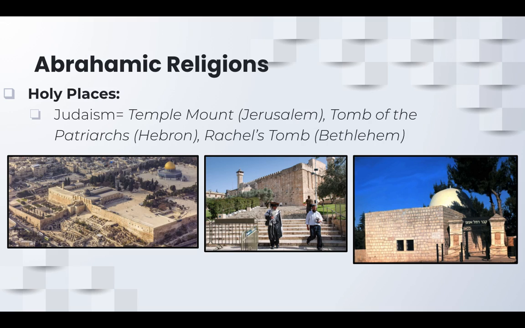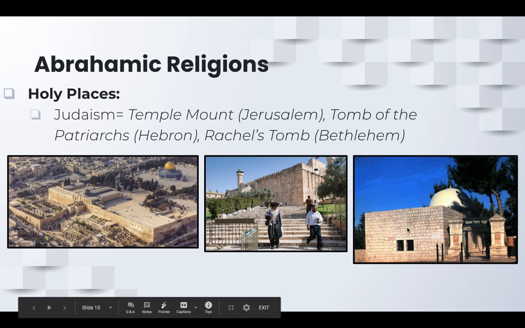Okay, holy places. So in Judaism, the Temple Mount, which is in Jerusalem, that's where the Dome of the Rock is right now. But they also have the Tomb of the Patriarchs, which is right here. This is what this is. And then Rachel's tomb, which is in Bethlehem.